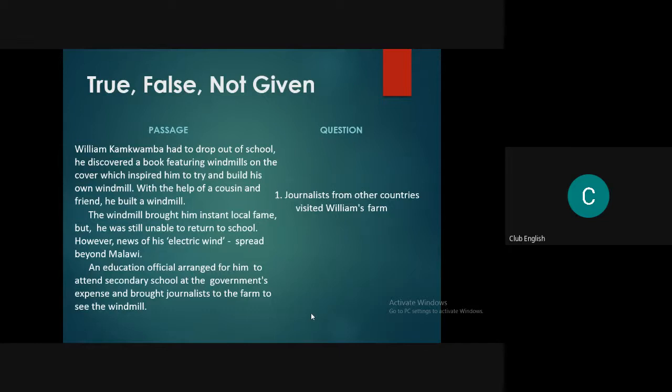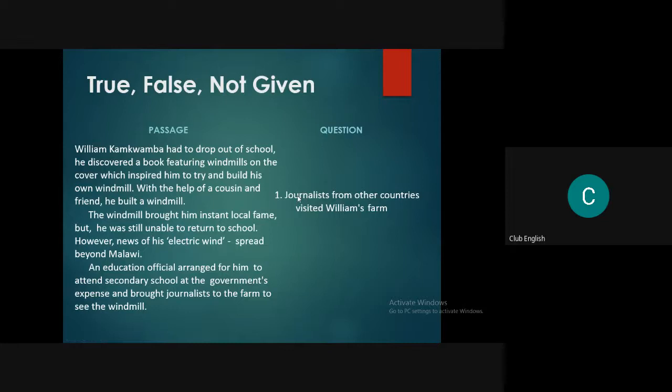Now, this is one thing. An education official arranged for him to attend secondary school at the government's expense and brought journalists to the farm to see the windmill. So now the question is here: journalists from other countries visited William's farm. Is it true, false, or not given?